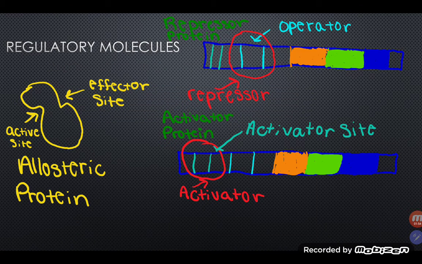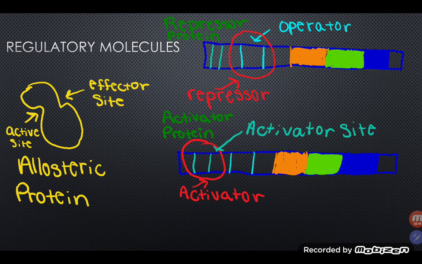Now that we have defined the types of regulation, it is important to define the different regulatory molecules that may be present in these mechanisms. One regulatory molecule is an allosteric protein. Allosteric proteins have two binding sites, an active site to bind substrates and an effector site that binds effectors. Two types of allosteric proteins are repressor proteins and activator proteins.